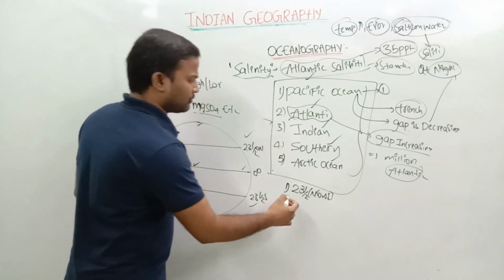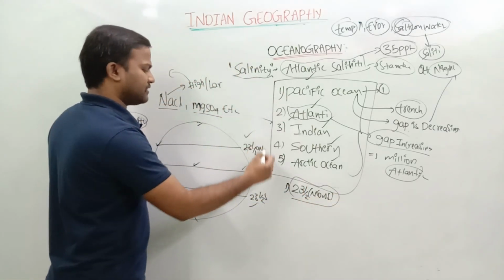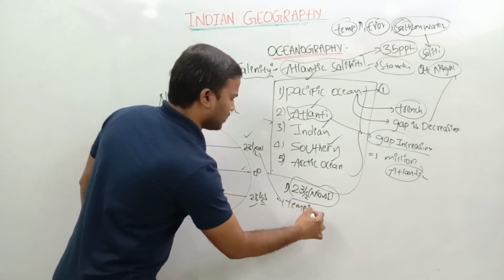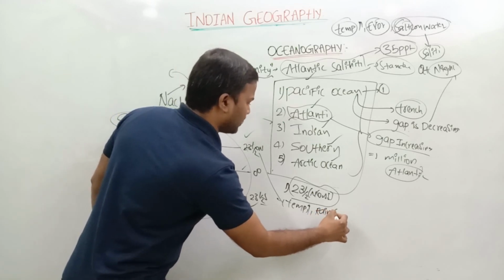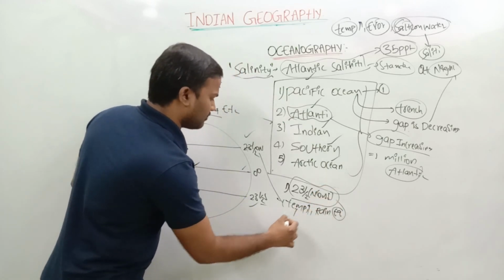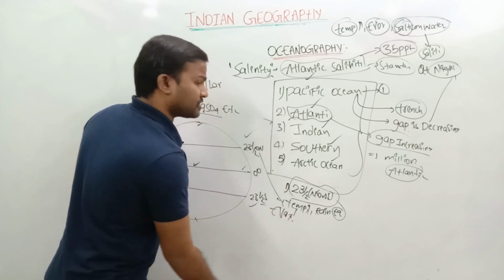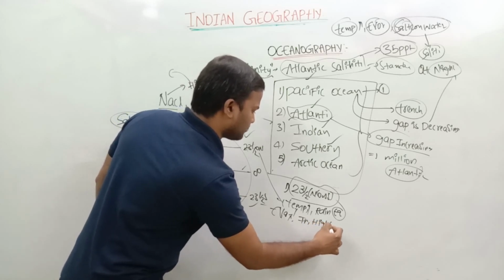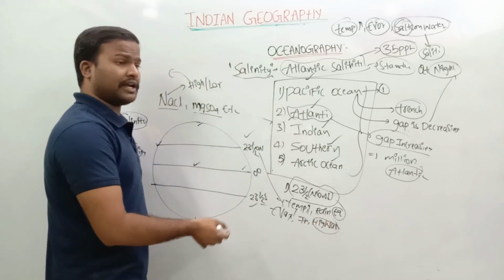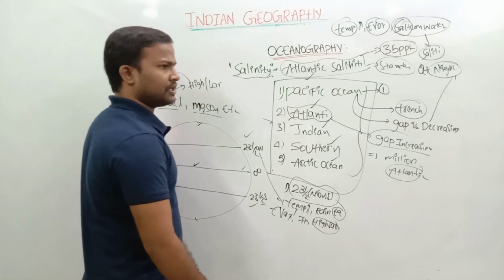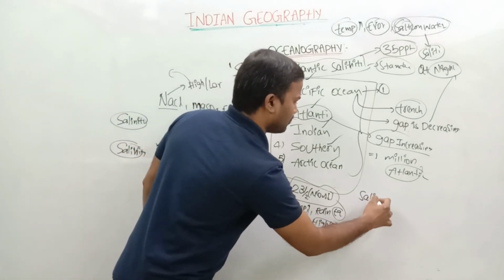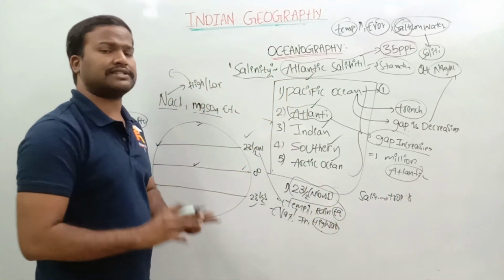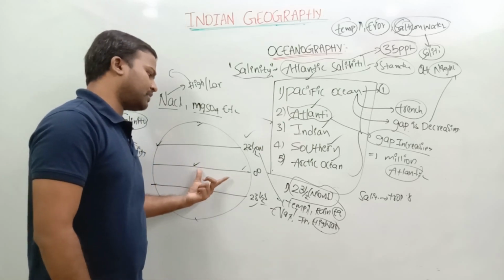Whereas coming to the 23.5 north, that is the Tropic of Cancer, and the Tropic of Capricorn, here the temperature is high, but the rainfall is less compared to the equator. Temperature is high means evaporation is also high. Evaporation high means what? In less water, high salts will be present. But rain is less. So the salinity of the oceans near the Tropic of Cancer and the Tropic of Capricorn will always be higher than the salinity of the ocean waters near the equator.